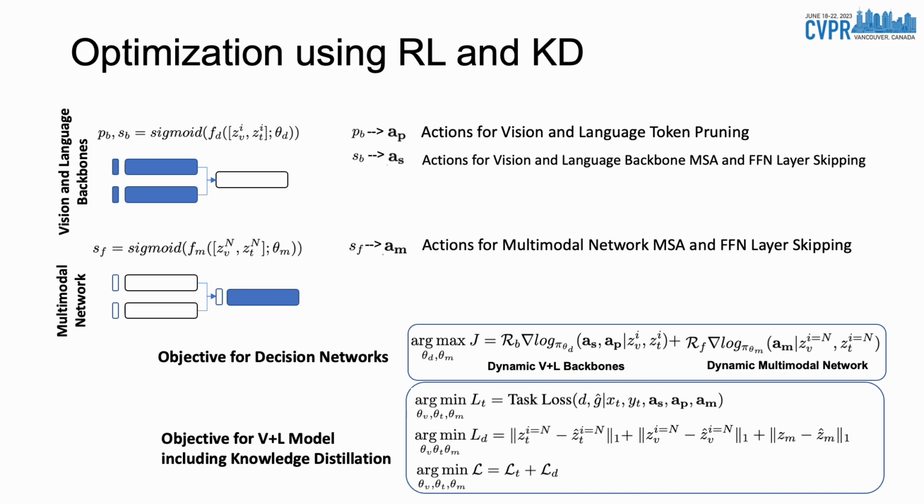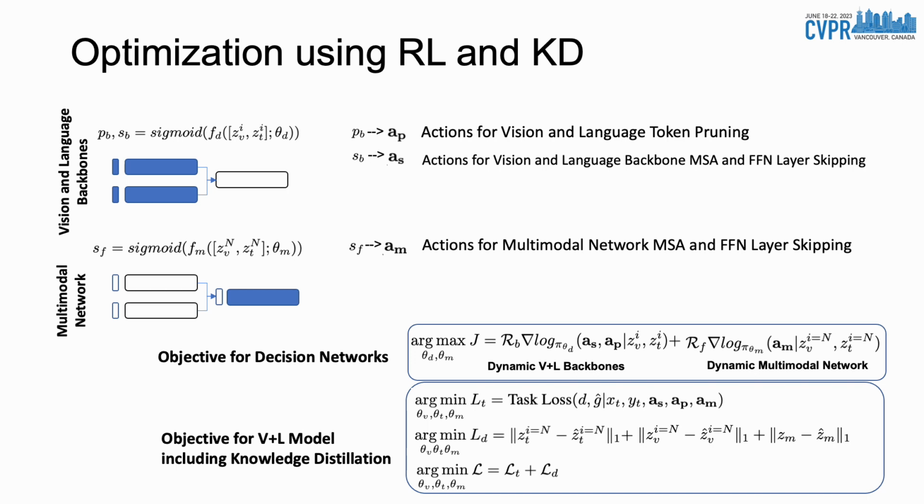The decision network outputs predictions P sub P and S sub P. They are converted to binary actions A sub P and A sub S, where A sub P represents the actions for vision and language token pruning, and A sub S represents the actions for vision and language MSA and MLP layer skipping.